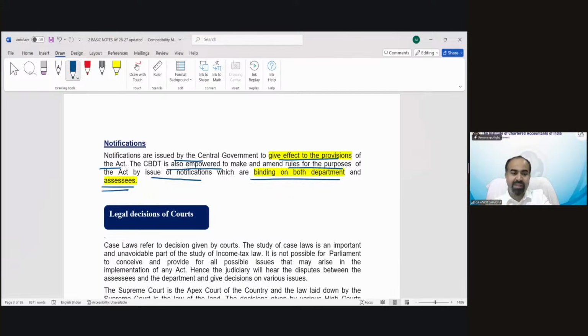Now the family says, yes, you can go out after 10 p.m., but you have to share your location with us when you leave. Your live location should be sent. Or this form needs to be filled up. Or this information you need to provide to us before you go out. So that's a kind of notification. Now, if you want to go out, you're allowed to go out, but you have to fulfill that notification. So that is now binding upon you also. I hope it's clear.